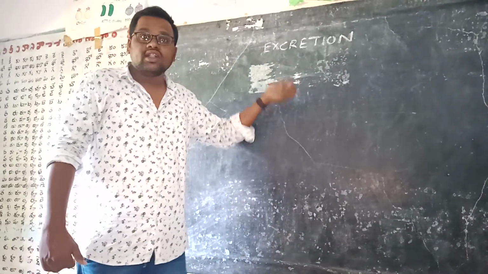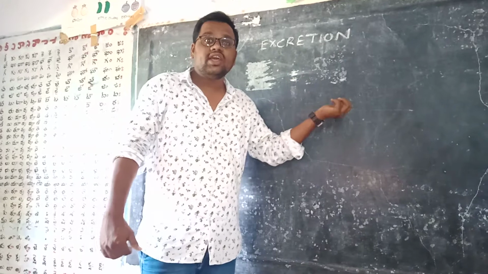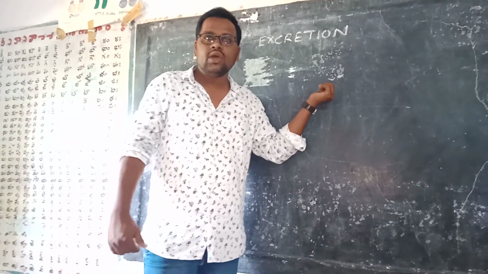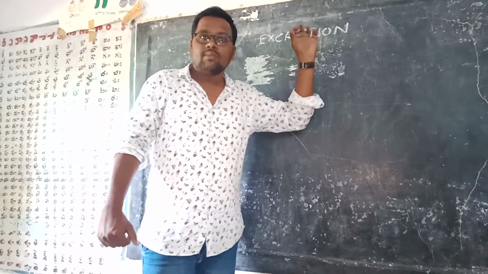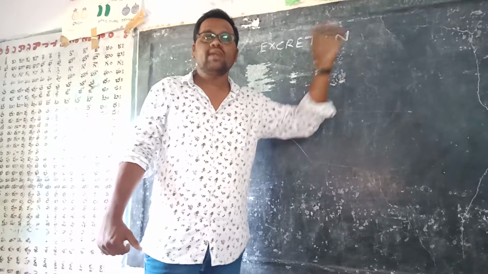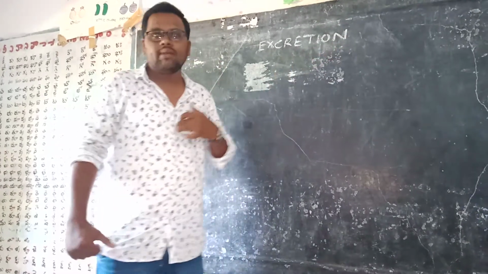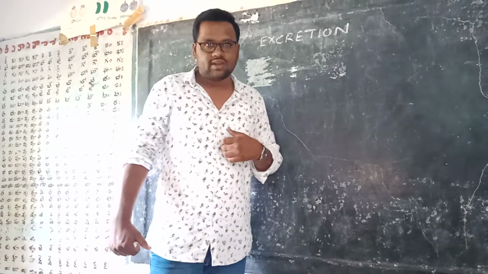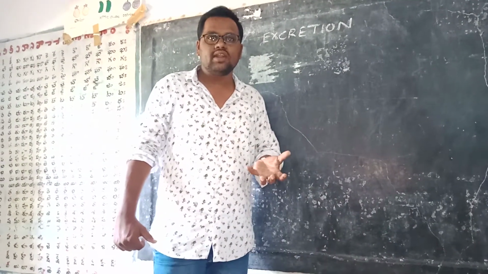The organisms which excrete uric acid as their byproduct are known as uricotelic organisms. So based on the excretory material, they are classified into different categories. We human beings belong to ureotelic organisms because our excretory product is urea.